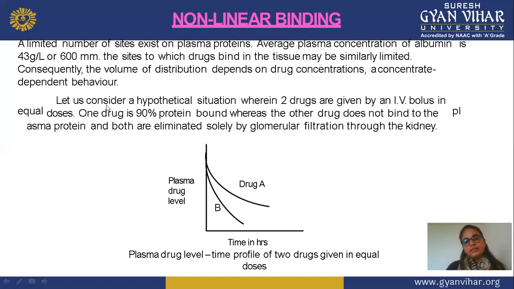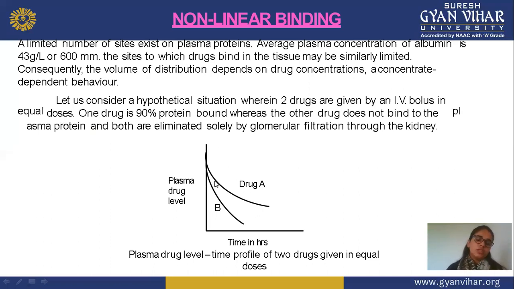Let us consider a hypothetical situation where two drugs are given by IV bolus in equal doses. This is the graph that we will discuss after this point. We are administering two drugs by IV bolus to a person, and both drugs have the same dose. One drug is 90% protein bound, and the other drug is not bound to plasma protein, and both are eliminated solely by glomerular filtration in the kidney.